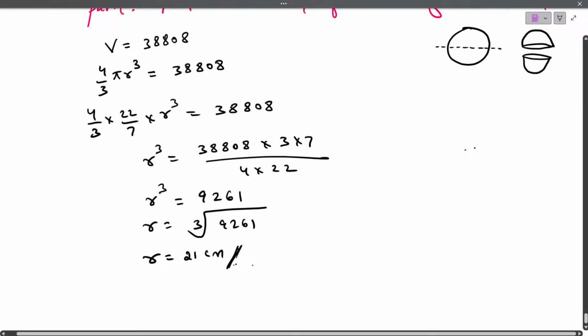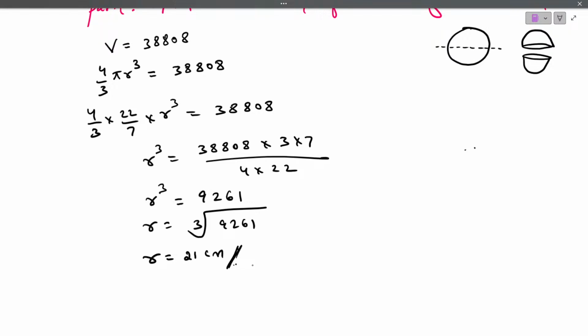Very good. Approximately it will comes to radius 21 centimeters. Is this clear?